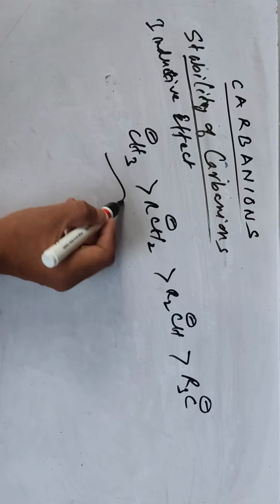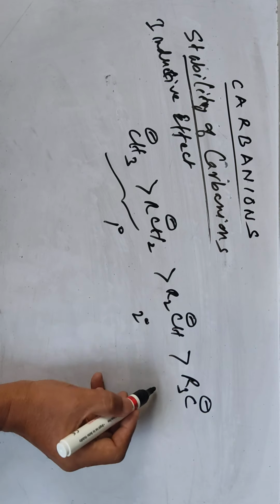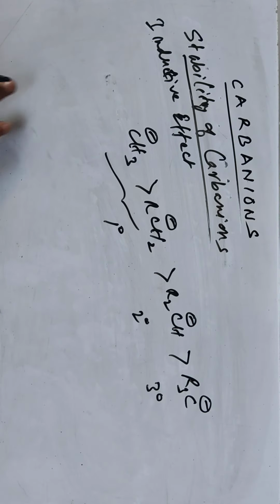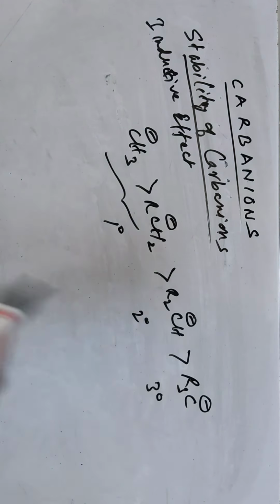This is opposite to the stability of carbocation. In the case of carbanion, methyl or primary carbanion is more stable than secondary carbanion, which is more stable than tertiary carbanion. This is explained by the inductive effect.